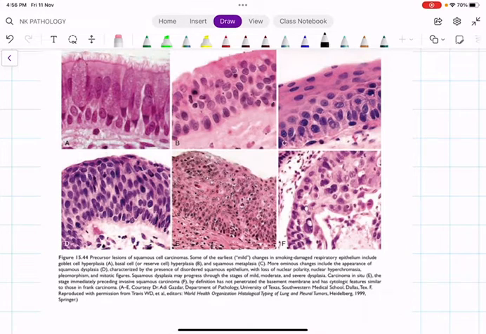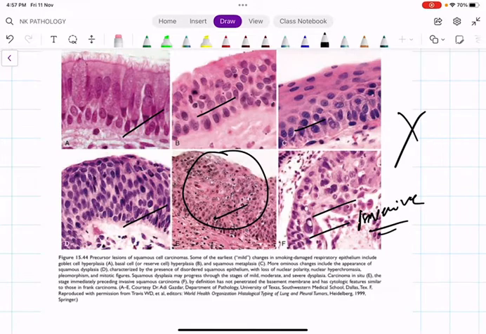Okay. So you can see these are various stages of dysplasia. This is a classical stage which is immediately before the invasive squamous cell carcinoma. This is the invasive stage, just a comparison. Okay, don't bother.